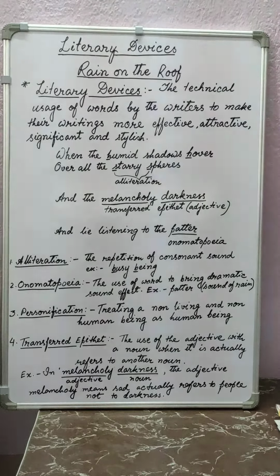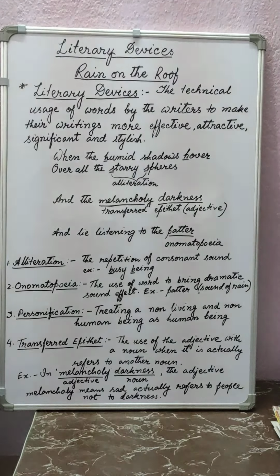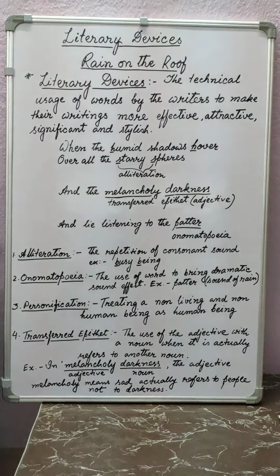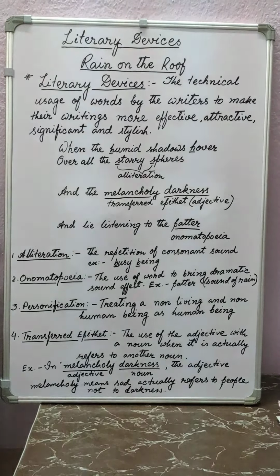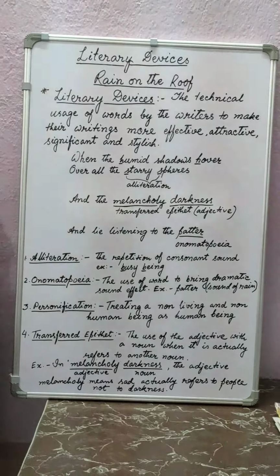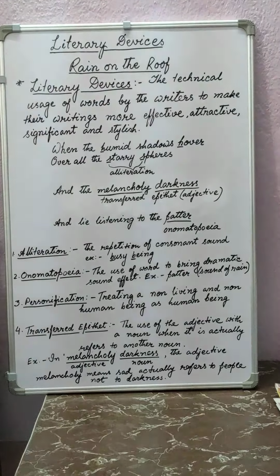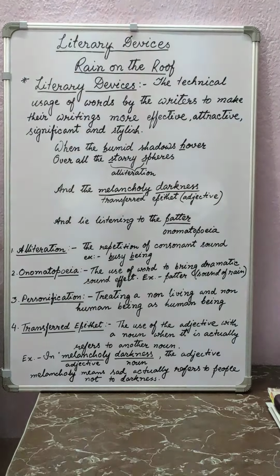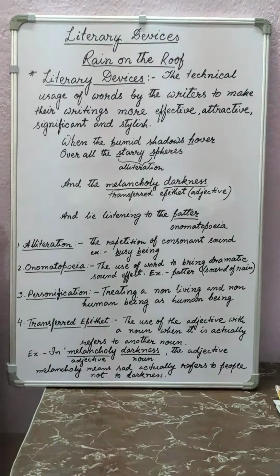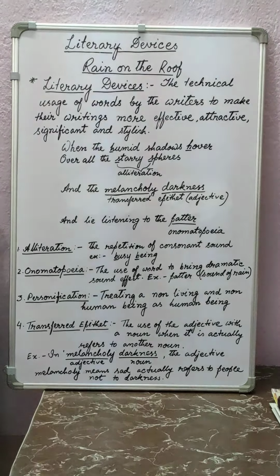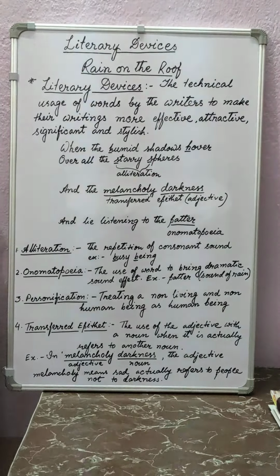Now come to onomatopoeia. What is onomatopoeia? "And lie listening to the patter." This word, patter, is telling about what? About the falling sound of the raindrops. When the raindrops are falling, what sort of sound do we get in English?